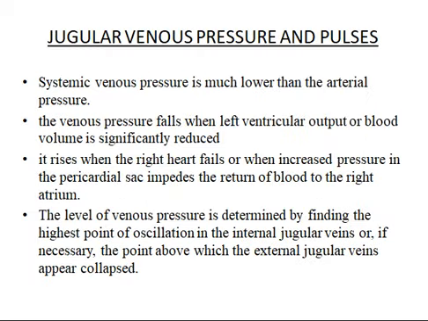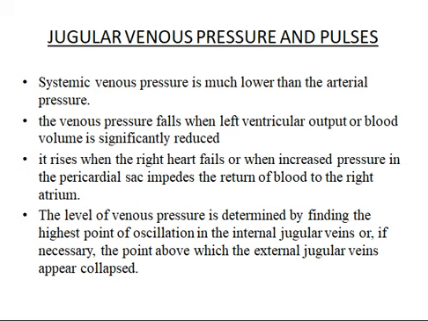Now coming on to the jugular venous pressure. Systemic venous pressure is much lower than the arterial pressure. It is ultimately dependent upon the left ventricular contraction, but much of this force is dissipated when the blood passes through the arterial and capillary bed.